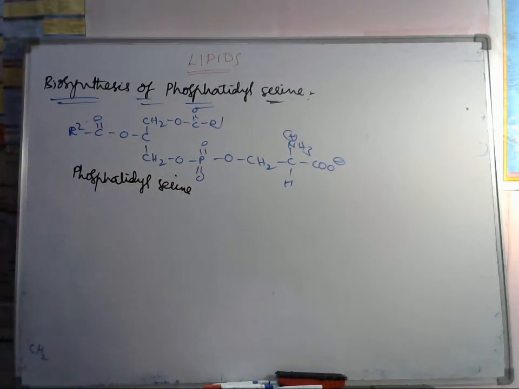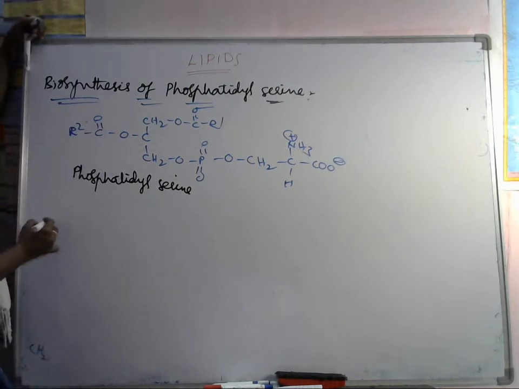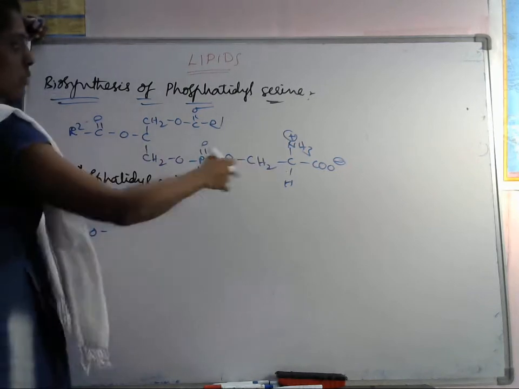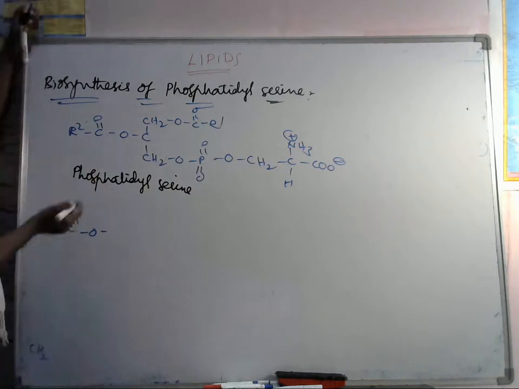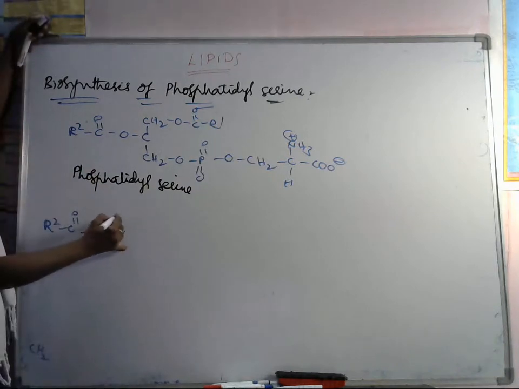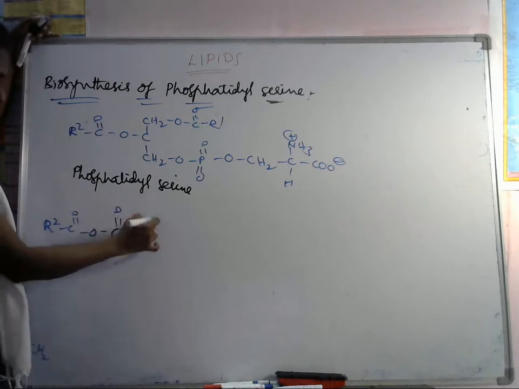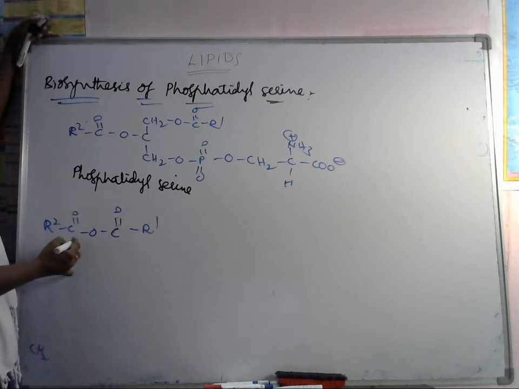Let's see how it will be. R2 C double bond O. Here this serine group is there, so that's why it is serine. CH2 C double bond O R1. Next you have to take CH O C double bond O R2.